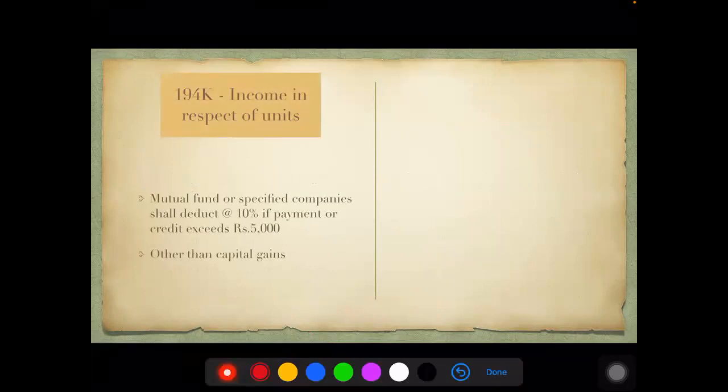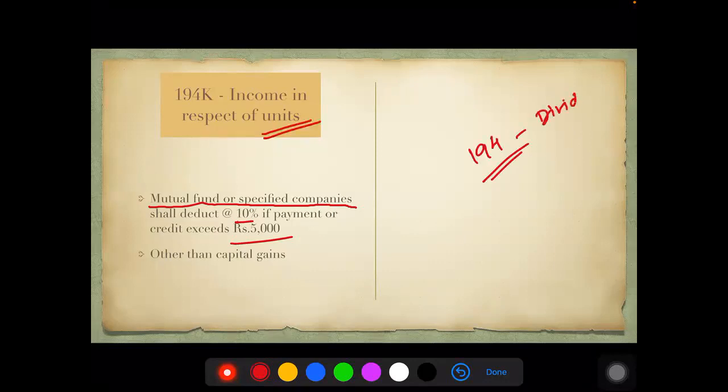194K is in respect of units. As you all know now, anything which is given by the mutual fund, all the dividends given by the mutual fund, is also taxable. So the mutual fund company and those AMCs, those specified companies, will also have to deduct 10% if the payment or credit exceeds 5,000. This is other than capital gains. So capital gains, no deduction. It is on the dividend that deductions will be done. This is as far as units are concerned. 194 is as far as your dividend is concerned on equity shares.